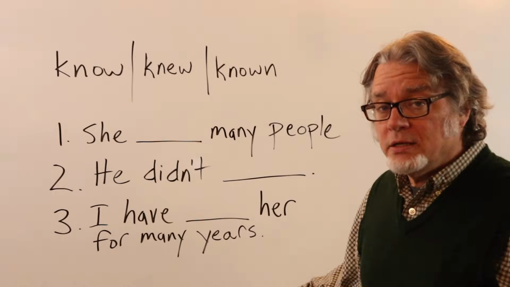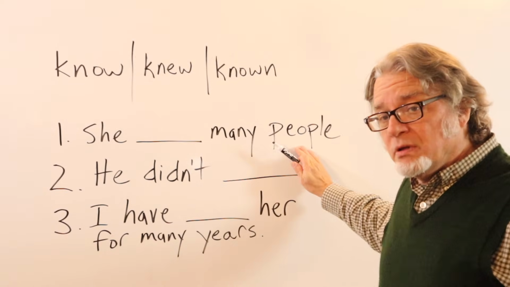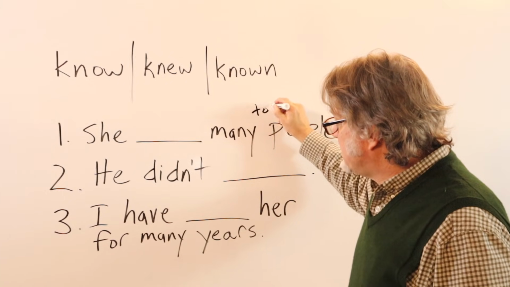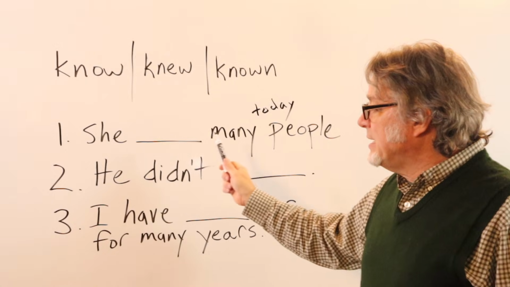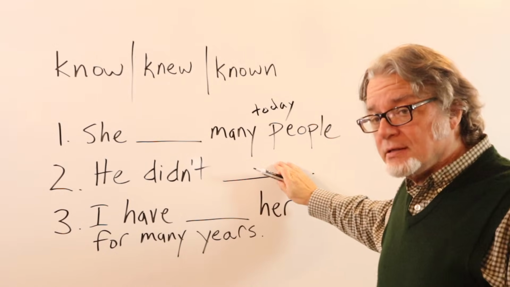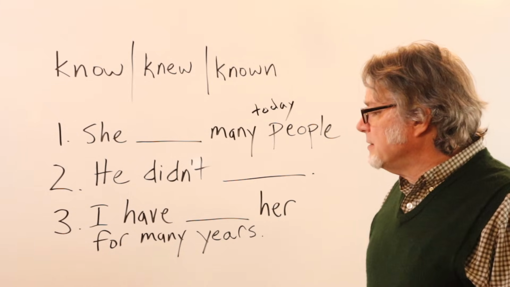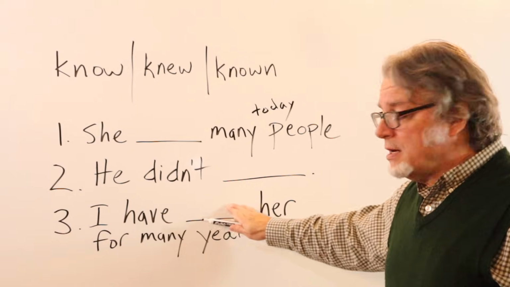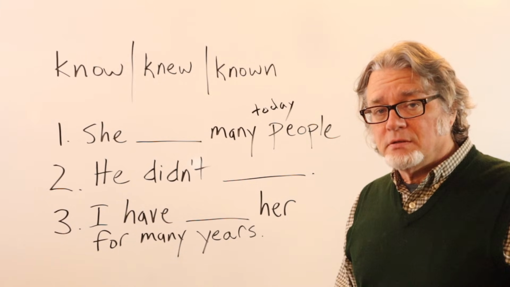Number 1, she, many people. This sentence is for now, today. Number 2, he didn't, and then the verb know goes here. For number 3, I have her for many years.